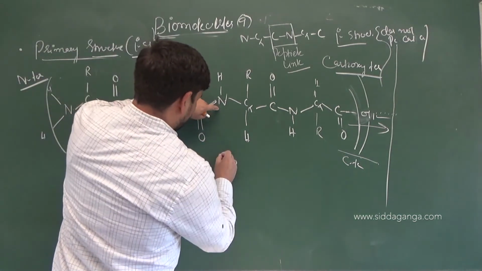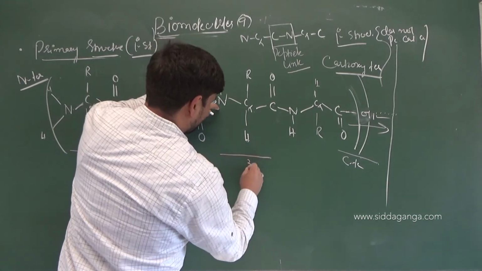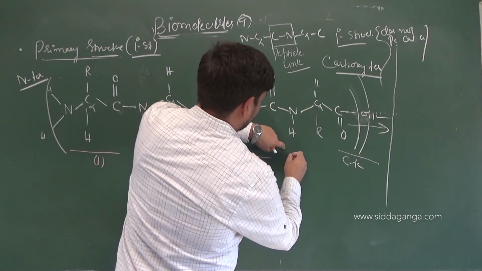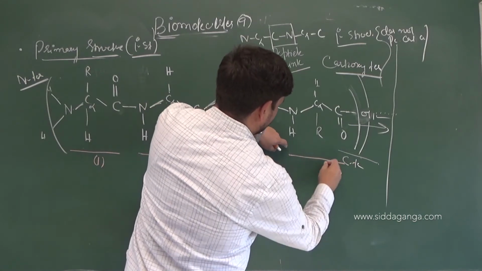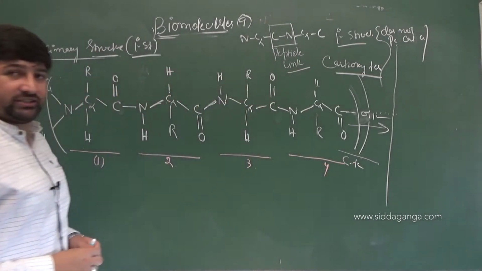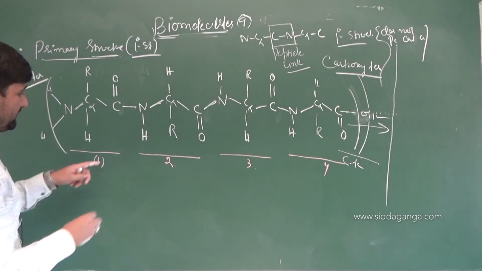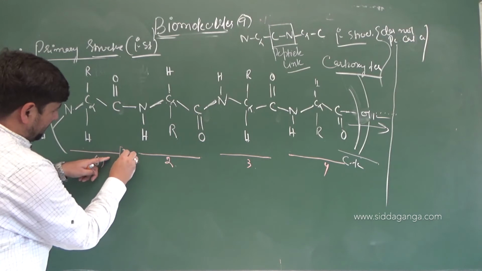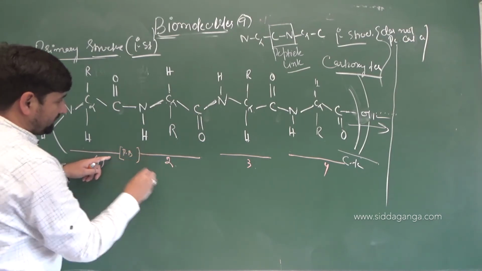Then here, this is amino acid number 3. And here, this is 3. Then this is amino acid number 4. So there are how many amino acids here? 4. Now what is the link here? This one, peptide bond. I'll write down here.